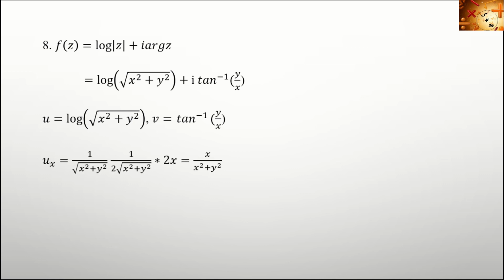Ux is equal to, first of all we want to find the derivative of log. So 1 by root of x square plus y square. Then moving to the inner function, that is the square root, so the derivative is 1 by 2 root of x square plus y square. Again the inner part is x square plus y square, and its derivative with respect to x is 2x. So the answer is x divided by x square plus y square. Similarly, uy equal to y divided by x square plus y square.